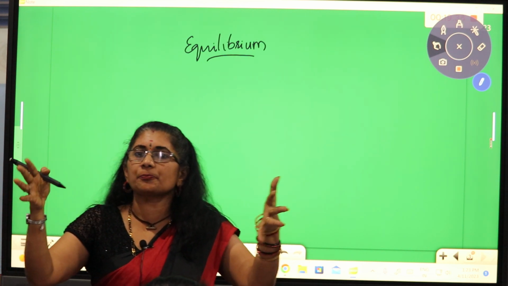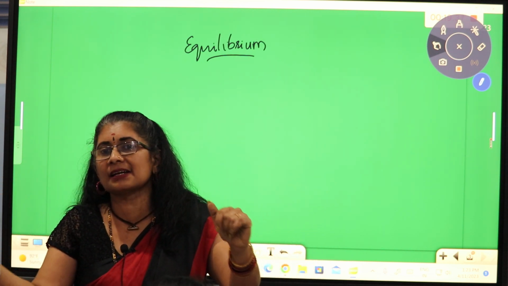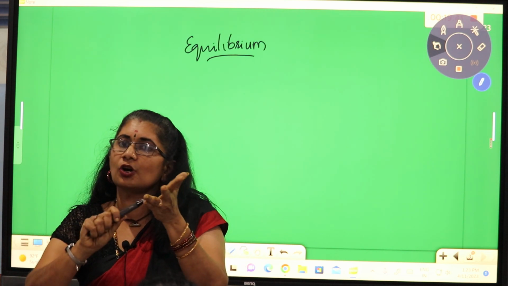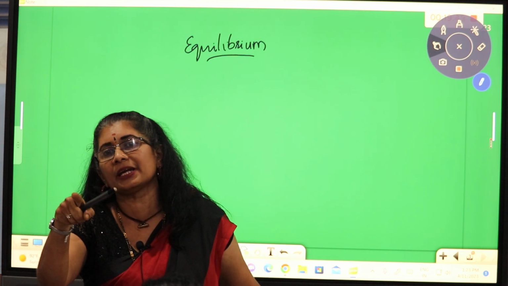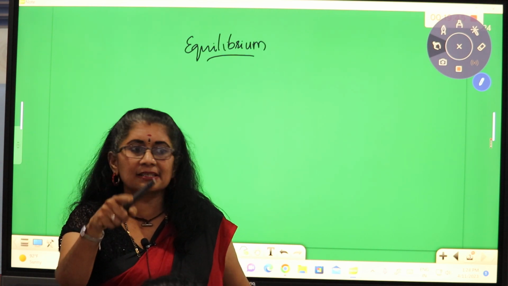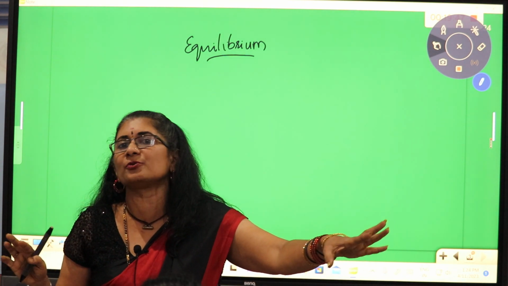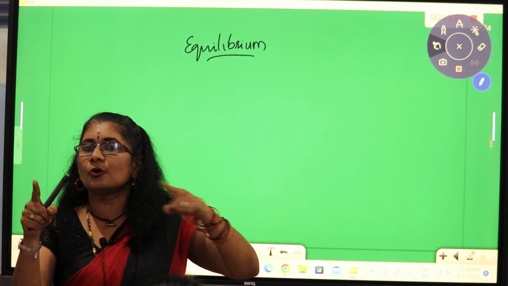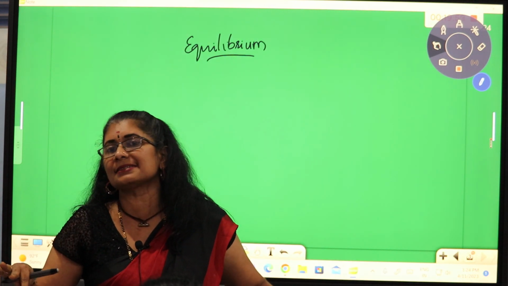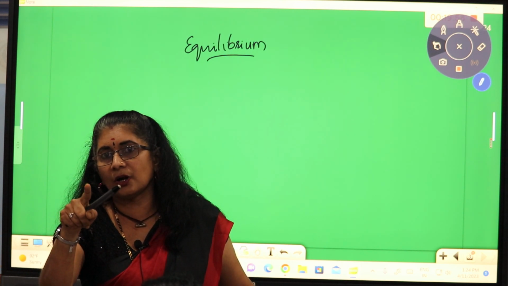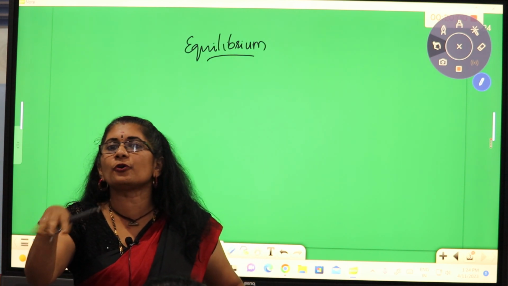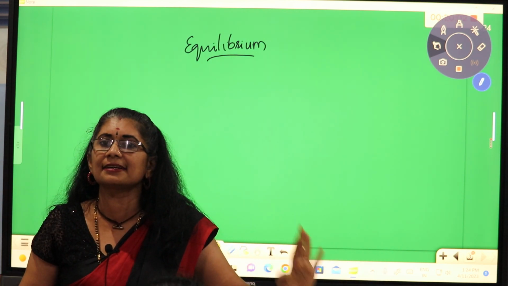Let me complete that portion first. For the exam, chemical kinetics, equilibrium, all chapters will be coming. So I will complete the portion and then I will make you solve. This is the reason why I told you, please bring the booklet tomorrow. Now the problem for me is that only 4 of them have the booklet in the class now. They have not given it yet, they will give it today.